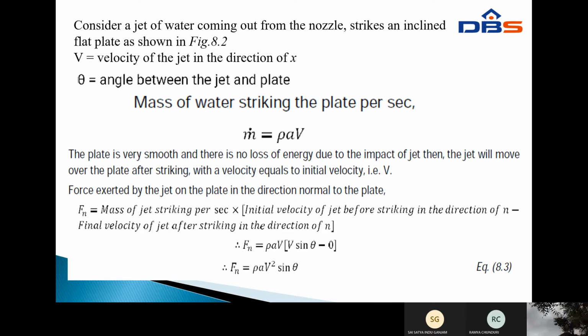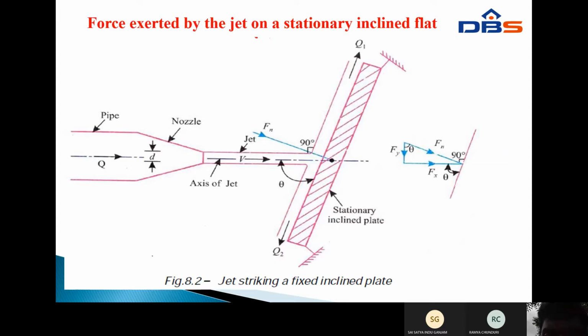This is the inclined plate. In this figure, the 90 degree angle is as shown in your figure. The F_n direction is the 90 degree direction. So with 90 minus theta, F_n cos(90 minus theta) in the F_n direction equals F_n sin theta.